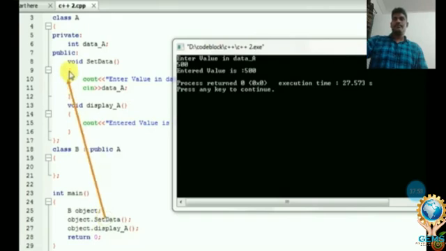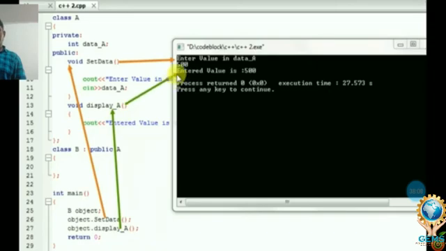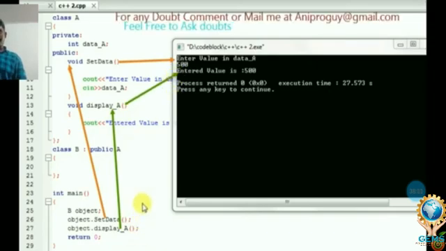Just observe the output here. What is the output of this program? Even though you are not mentioning anything in the derived class, just observe what the output is here.